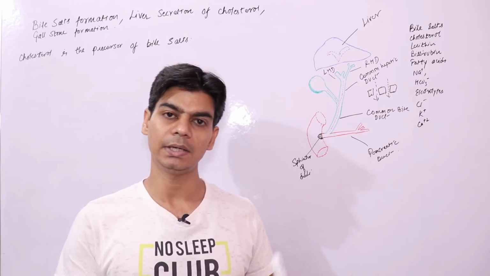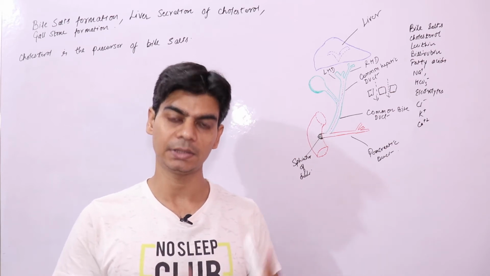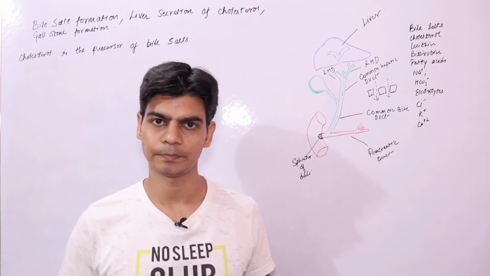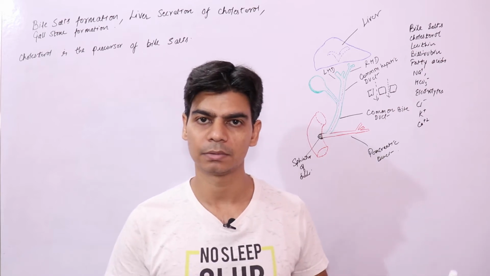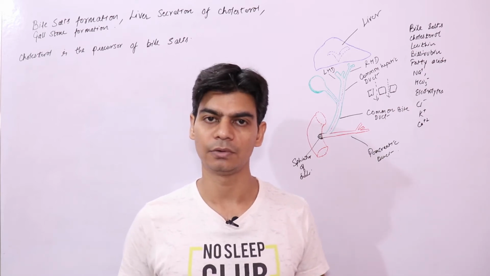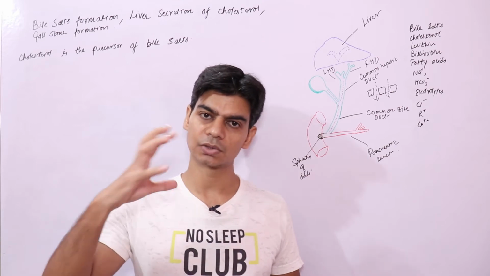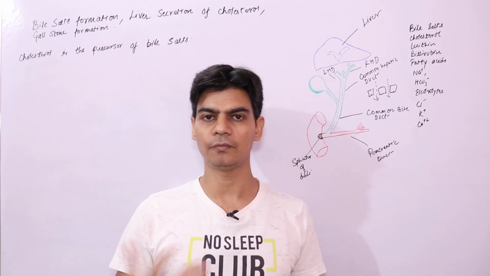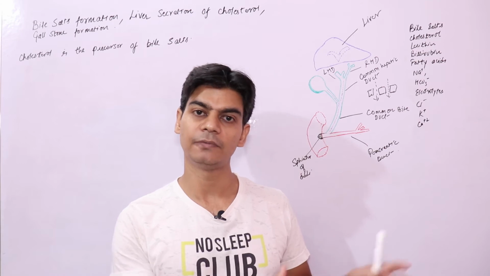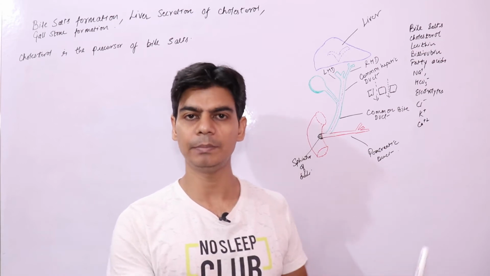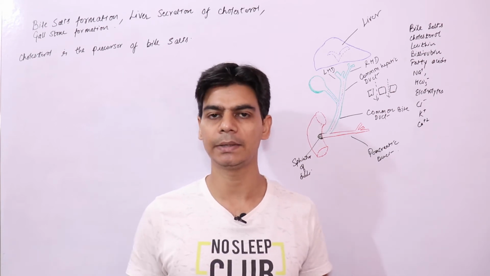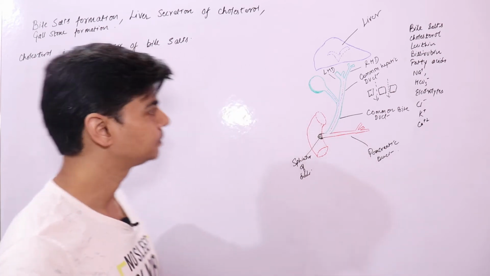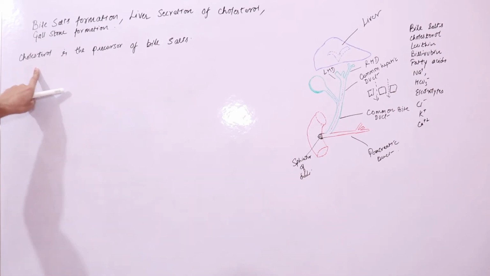That is why it can interact with fats, and it has emulsifying action on fats, because if you remember, hydrophobic can interact with hydrophobic, and hydrophilic cannot interact with hydrophobic. So since bile is a soap made from fats, it can interact with fats and break them into smaller particles, which is known as emulsification of fats, which we will take in detail in digestion of fats.